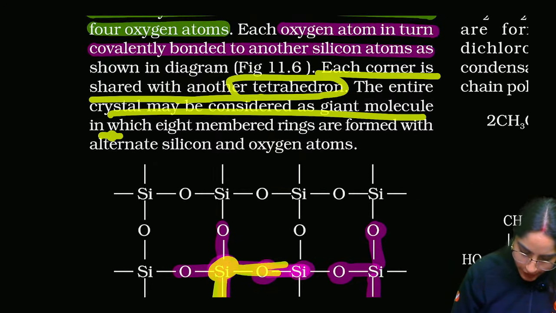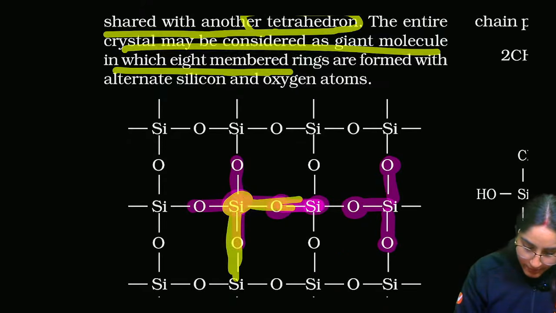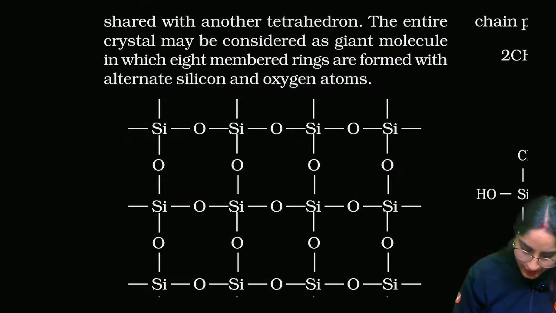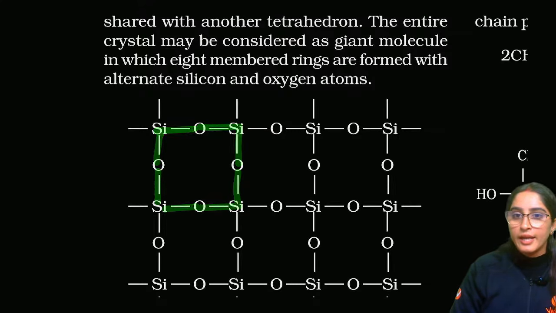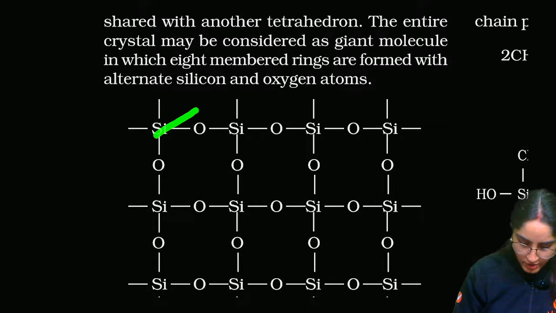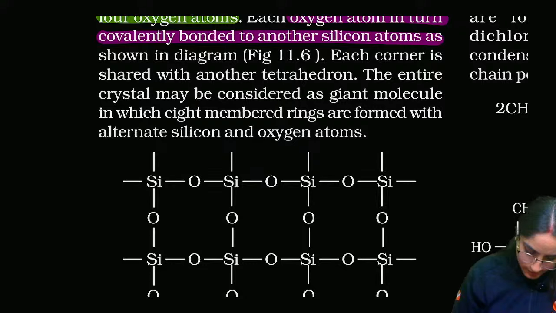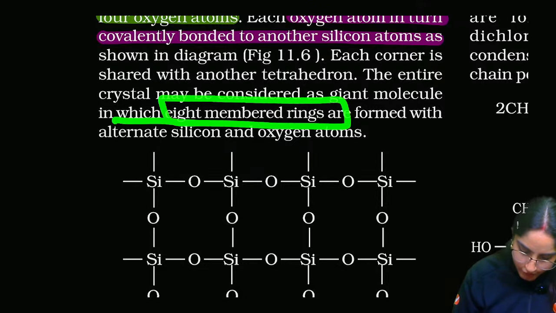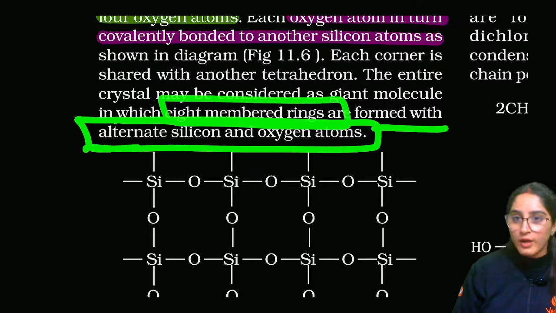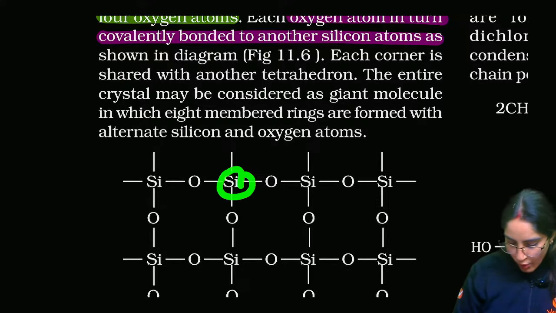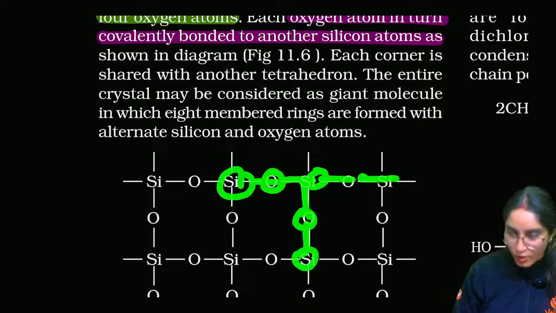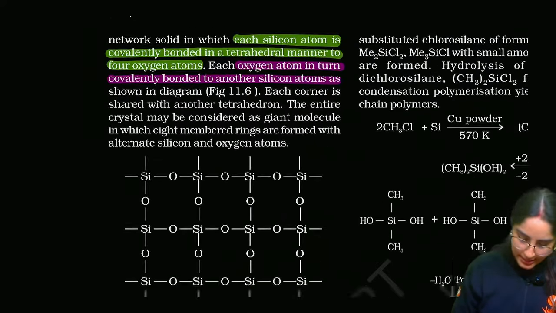It's a giant molecule and they are forming eight-membered rings. So can you see eight-membered rings here? 1, 2, 3, 4, 5, 6, 7, 8. Eight-membered rings are there. Eight-membered rings are formed with alternate silicon and oxygen atoms. Silicon, then oxygen, silicon, oxygen. This is how they are made.